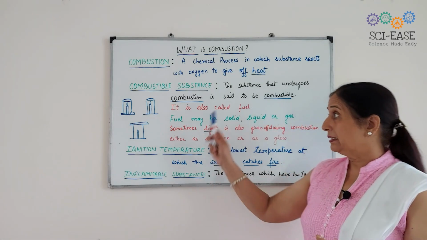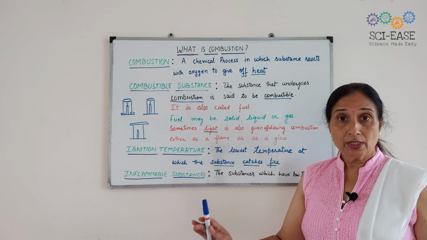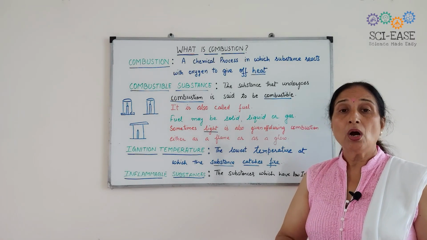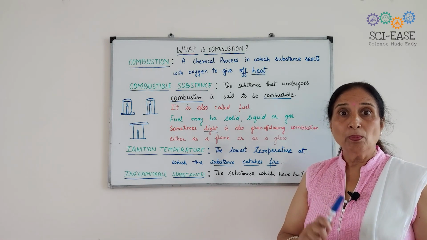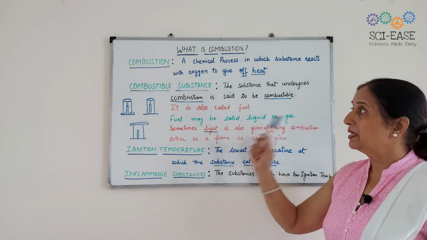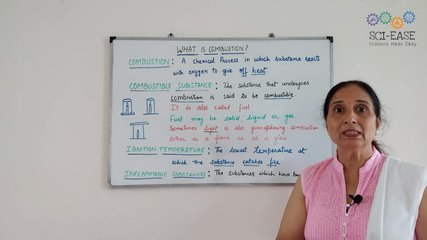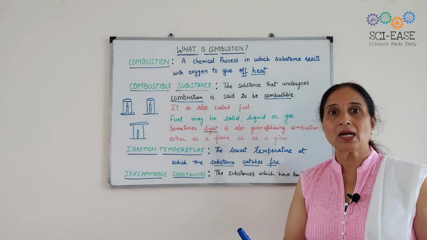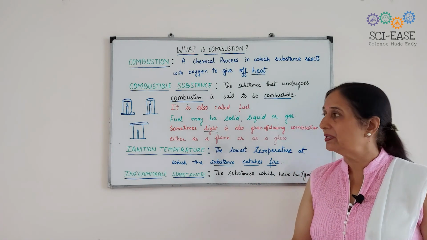So I think this is all about combustion. I've told you all the terms. You must memorize these terms. What is combustion, what are combustible and non-combustible substances, you should know with examples.